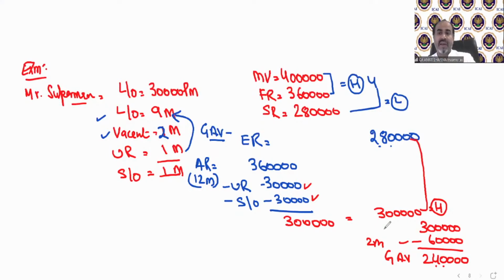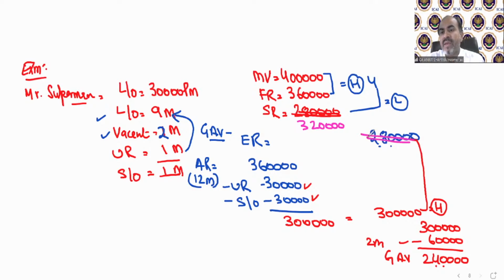What if I change this value, for example, if I say that this value is not 280, it's 3,20,000. So now higher will be 360 and lower will be 320.